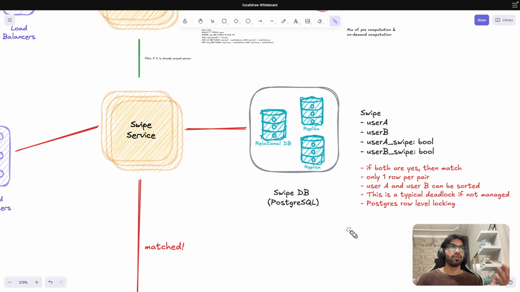Now here two choices are there, but as I would like to keep things simple, I'm going to go with Postgres. This is a relational DB and it comes with ACID properties by default. I'll explain why we need ACID properties.